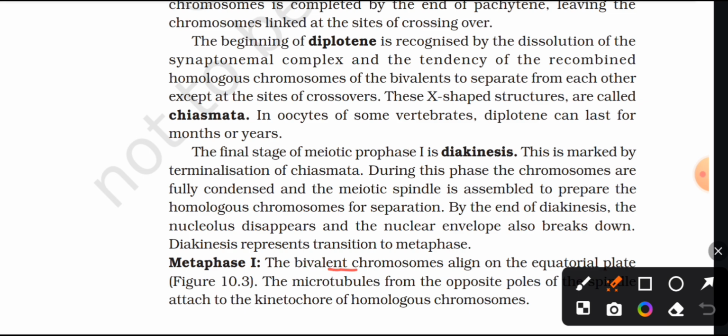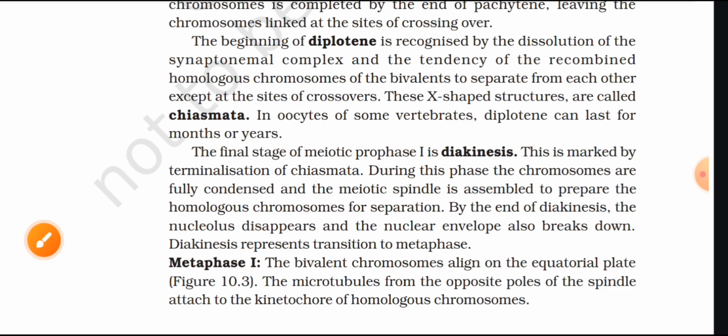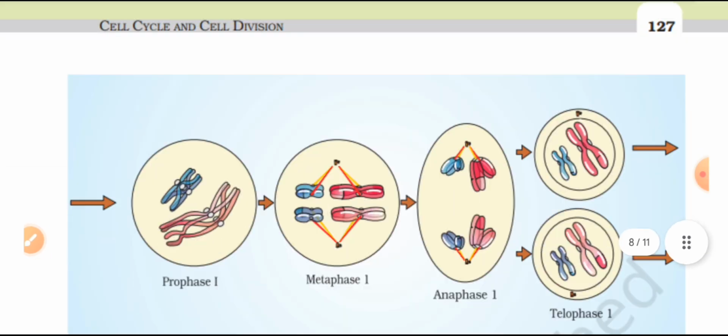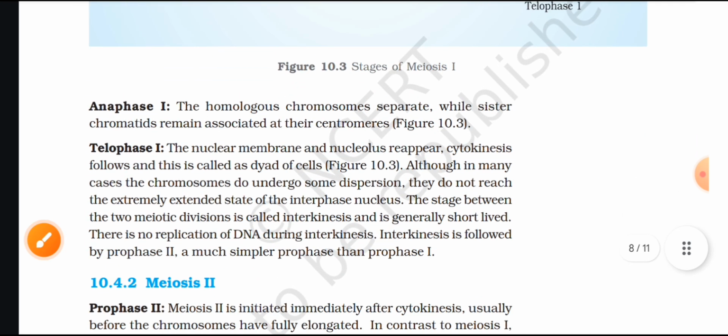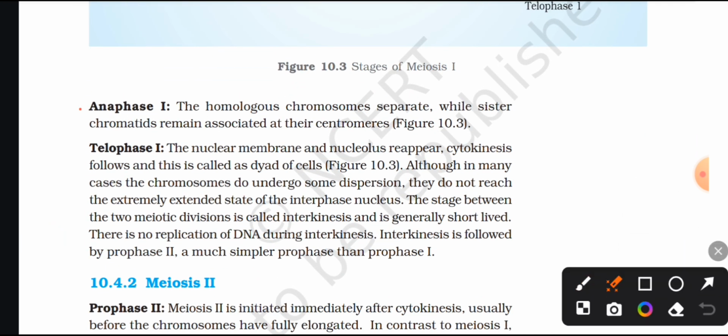Metaphase first. The bivalent chromosomes align on the equatorial plate, figure 10.3. The microtubules from the opposite poles of the spindle attach to the kinetochore of homologous chromosomes. Stages of meiosis first: prophase first, metaphase first, anaphase first, telophase first. Anaphase first. The homologous chromosomes separate while sister chromatids remain associated at their centromere. Telophase first. The nuclear membrane and nucleolus appear, cytokinesis follows, and this is called a dyad of cells.